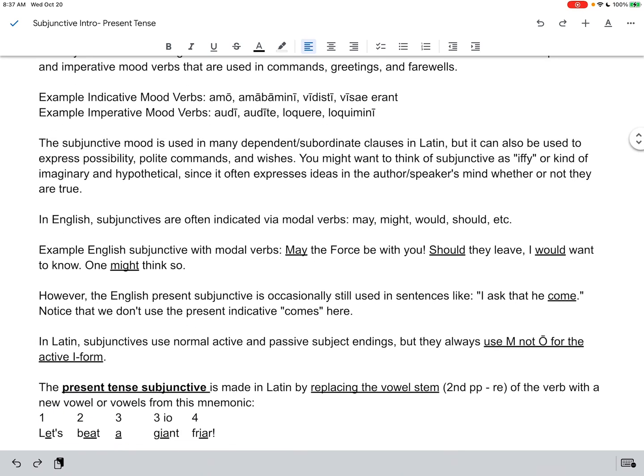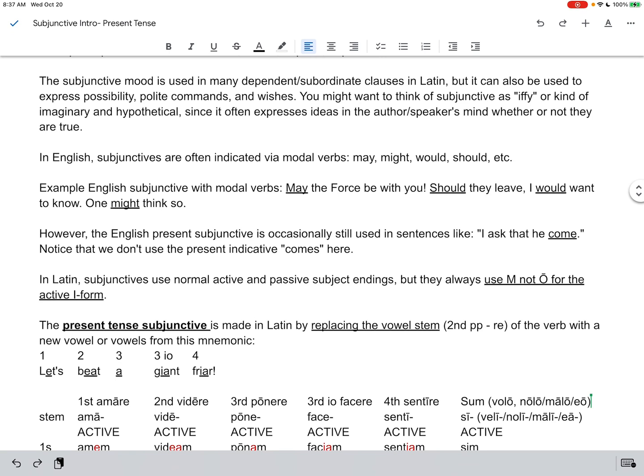Now the subjunctive mood, this new mood, is used in many dependent and subordinate clauses in Latin. That is to say, not usually as the main verb of a clause, but it can also be used to express possibility, polite commands, and wishes. And if it's used to express those things, it might even be in the main clause. You might want to think of subjunctive as sort of iffy or a kind of imaginary or hypothetical thing, since subjunctive often expresses ideas that are in the author or speaker's mind, whether or not they're actually true.